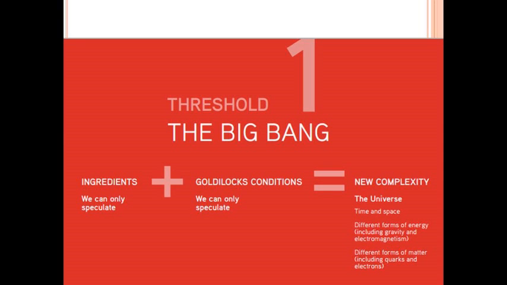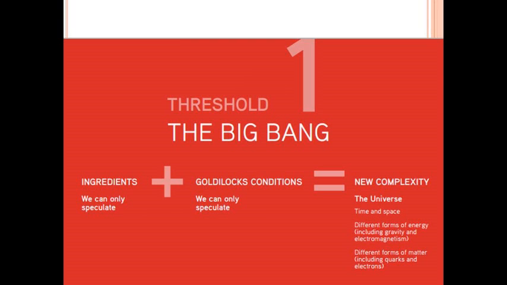We studied threshold 1 in the first week of school, but due to the absence of Miss Stewart, I didn't learn that much and found it pretty boring. I discovered that the universe started with a Big Bang around 13.7 billion years ago. As with every threshold, there is a set equation, which is ingredients plus Goldilocks conditions equals new complexity. For the Big Bang threshold, there isn't enough evidence for ingredients or Goldilocks conditions. We can only speculate. The Big Bang then provided the raw materials for everything around us today.